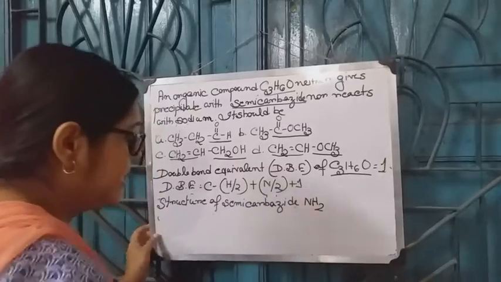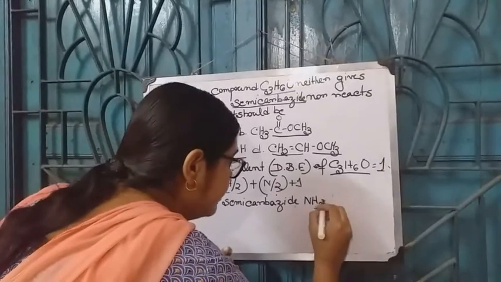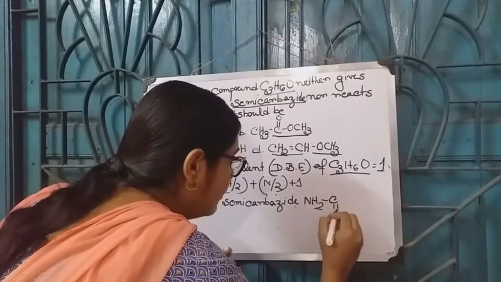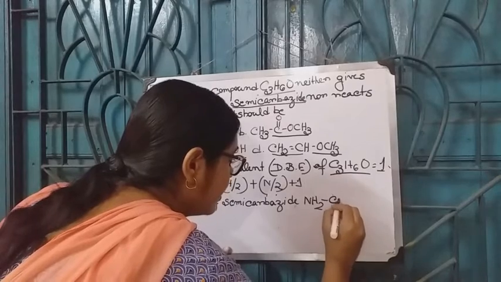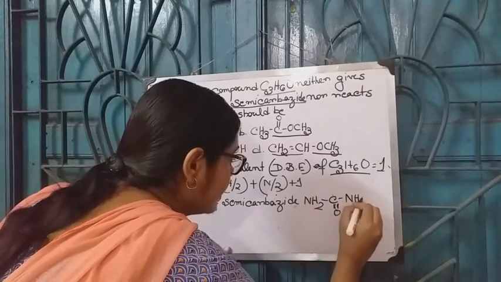The structure of semicarbazide is NH2, CO, NH, NH2.